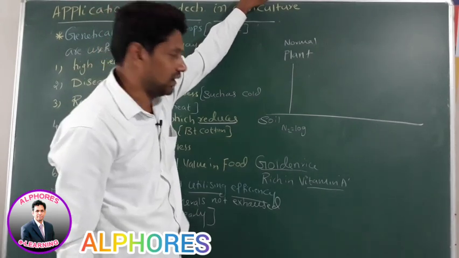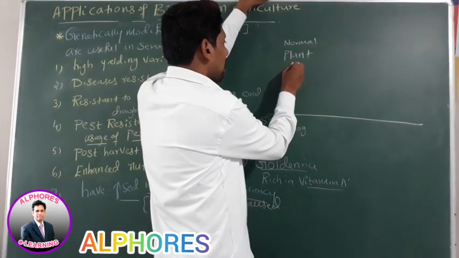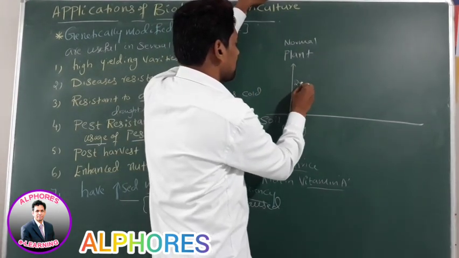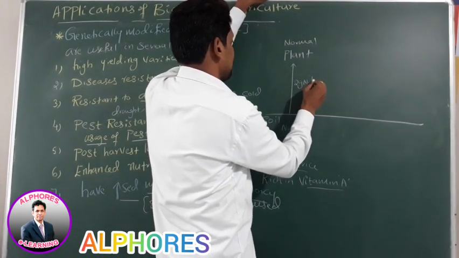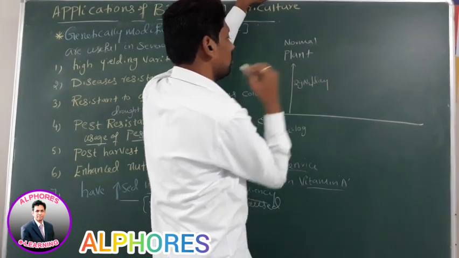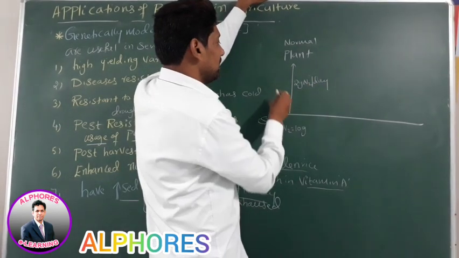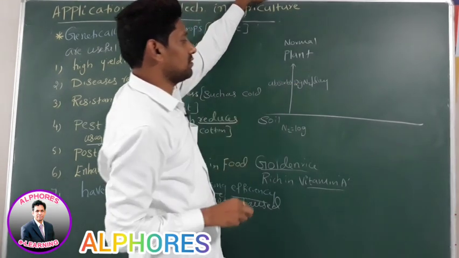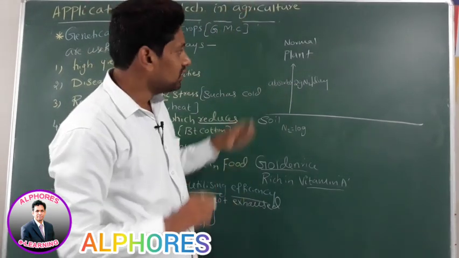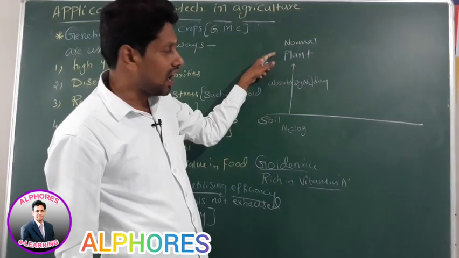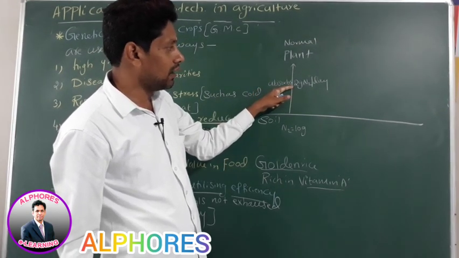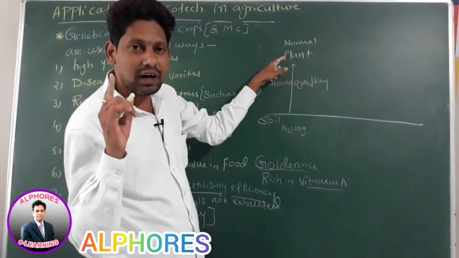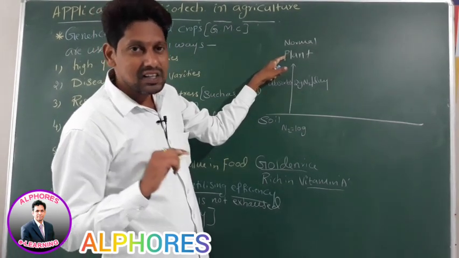Now listen here. The normal plant absorbs 2 grams of nitrogen per day. Now you tell me, on the first day the normal plant has absorbed 2 grams of nitrogen, but the plant utilized only 1 gram of nitrogen.